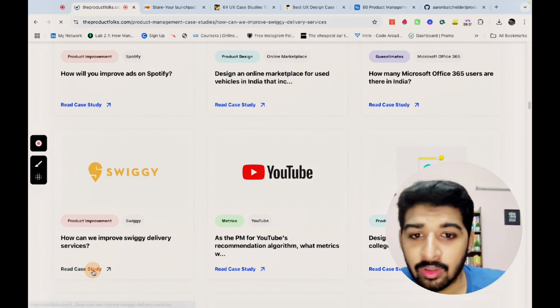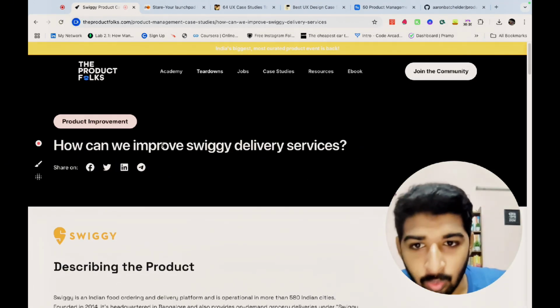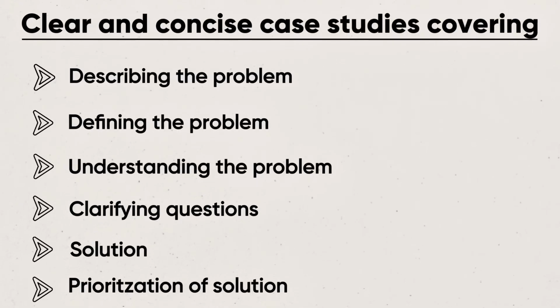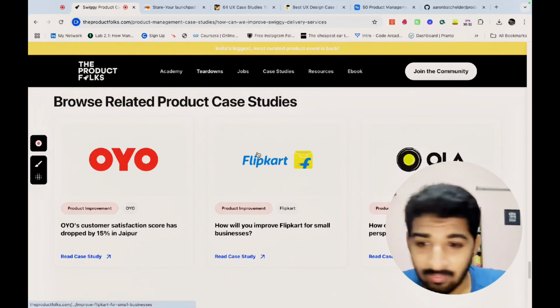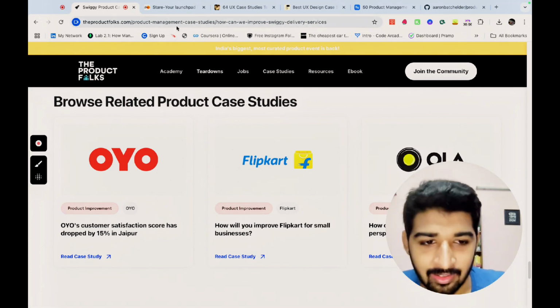And once you open a particular case study, you'll be able to read more about it, like how can we improve Swiggy delivery services. It is very clear and concise, starting from describing the problem, defining the problem, understanding the problem, clarifying questions, and how they have come up with the solution and prioritizing the solution. It's very detailed and very clean, and you should definitely check out Product Folks product case studies.